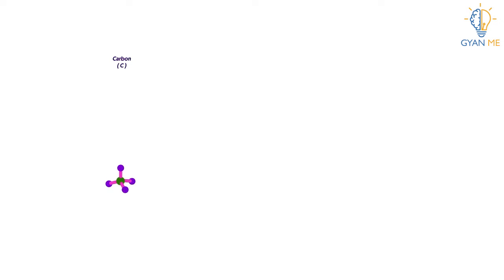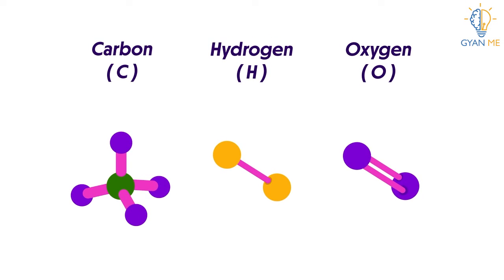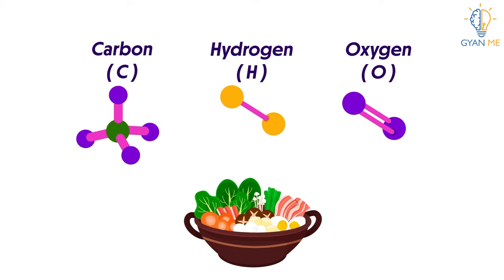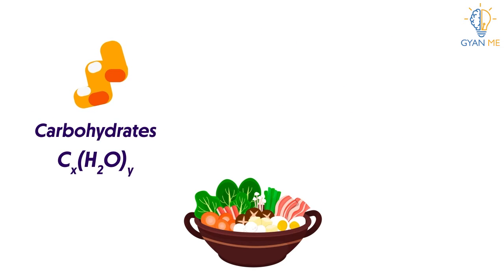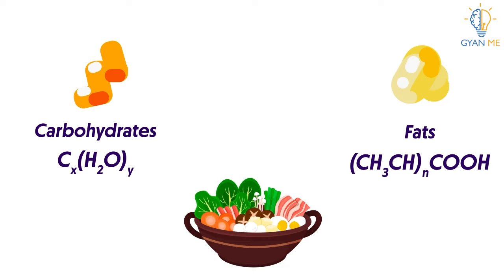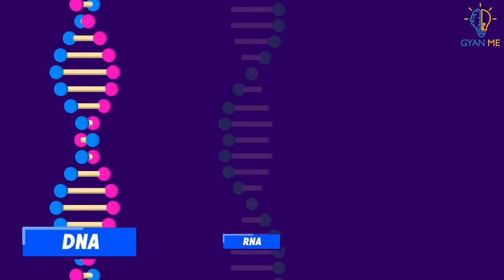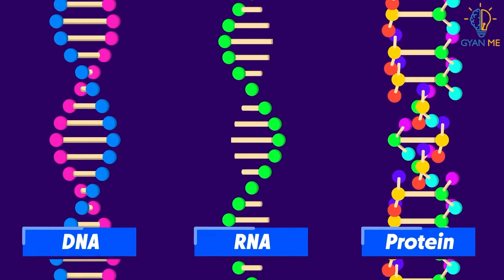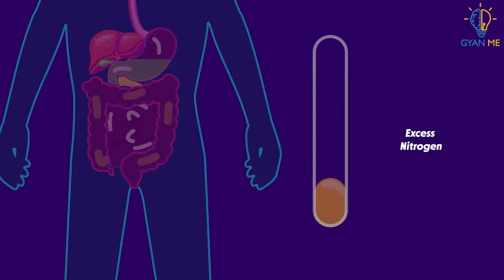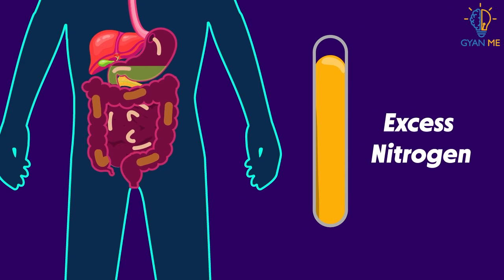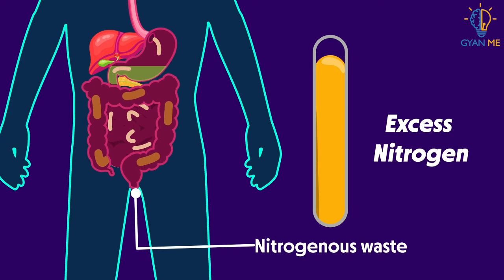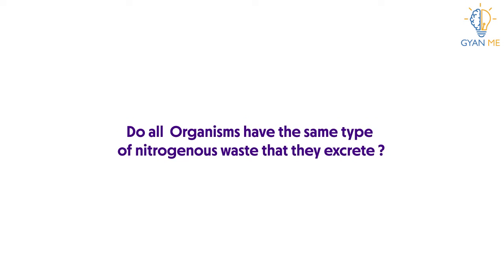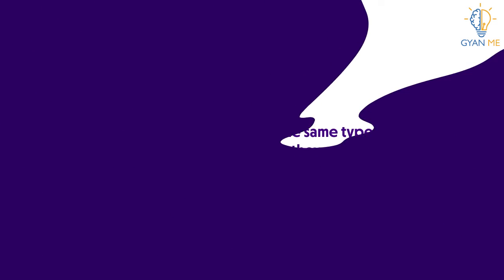Students, note that carbon, hydrogen, oxygen in the food we eat are extracted and stored in the form of carbohydrates and fats, while nitrogen that we consume in the form of food is used up in making DNA, RNA, and proteins, while the excess nitrogen is excreted from the body in the form of nitrogenous waste. So now the question is, do all organisms have the same type of nitrogenous waste that they excrete out from their body? The answer is no.